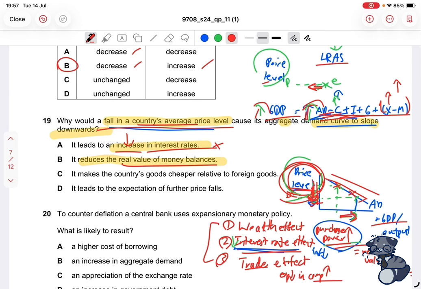It will not be reduced. So this should be increased, not reduced. So this one's not it because it's the opposite. Let's look at the next one.